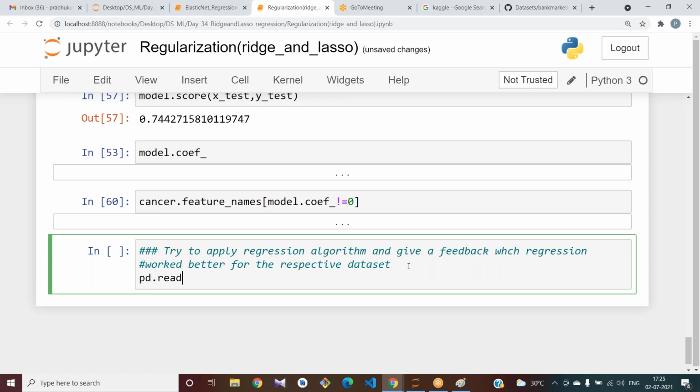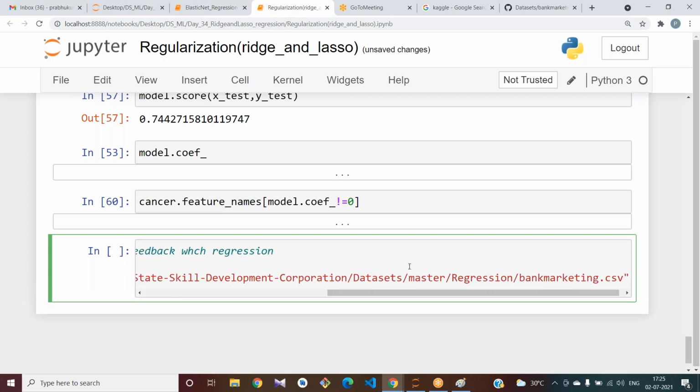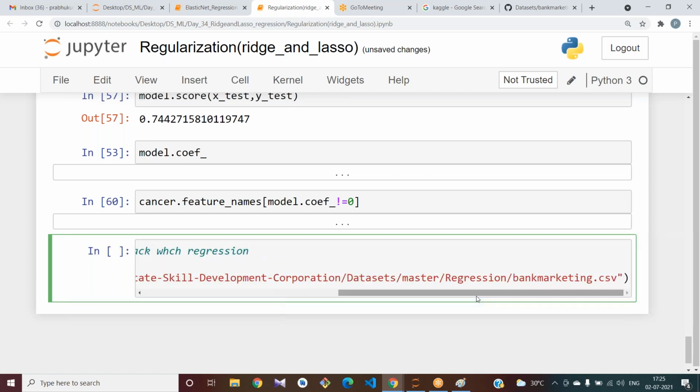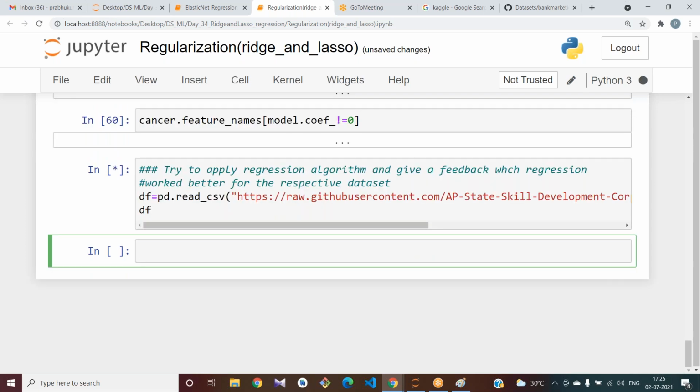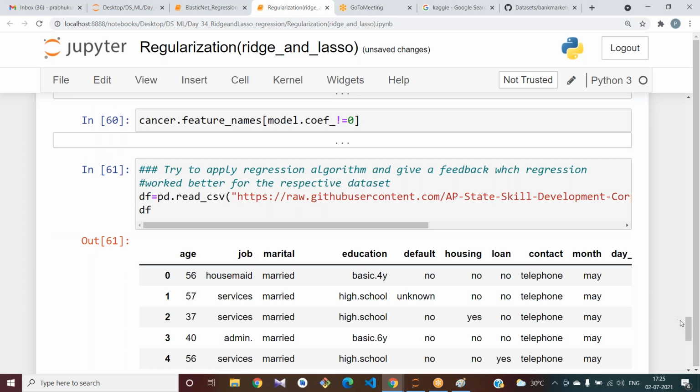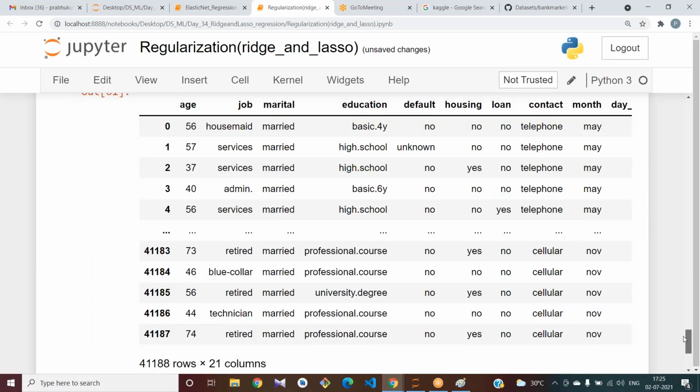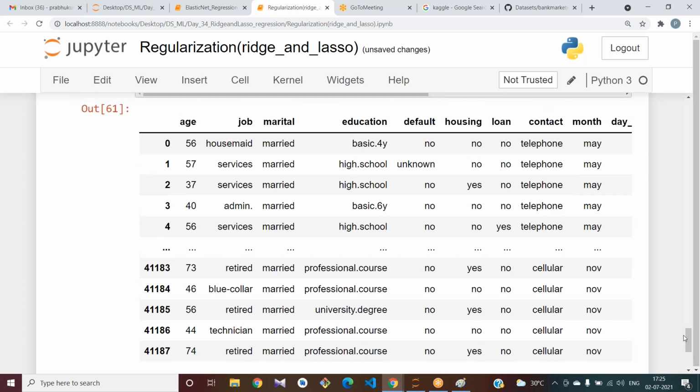Okay, to read the dataset, pd dot read underscore csv bank marketing. I'm storing it in a variable called df, and let me print that here. See, if there is any pre-processing to be done, you should do all that also.